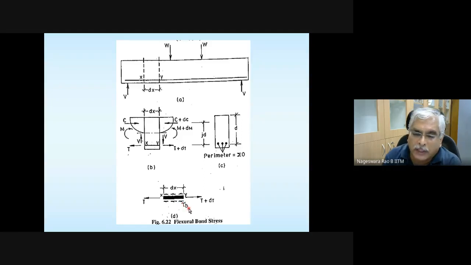Please note that on page 43, the design bond stress is given. That depends on the grade of concrete. That is denoted with tau BD. Here it is the bond stress, not the design bond stress. It is the bond stress that is developed on the surface of the rebar. So that is denoted with tau subscript B. So please take a note of this figure.